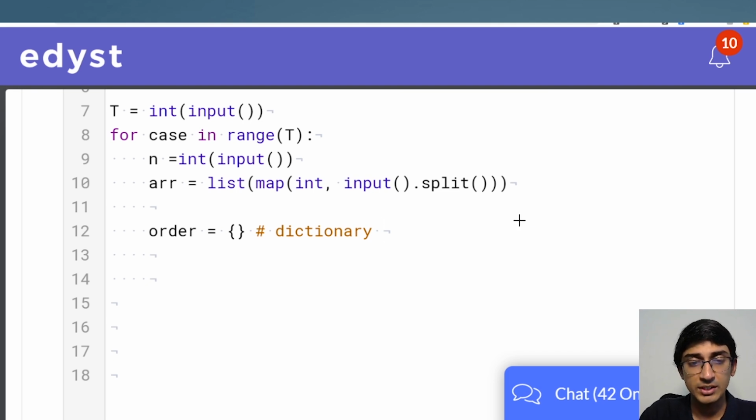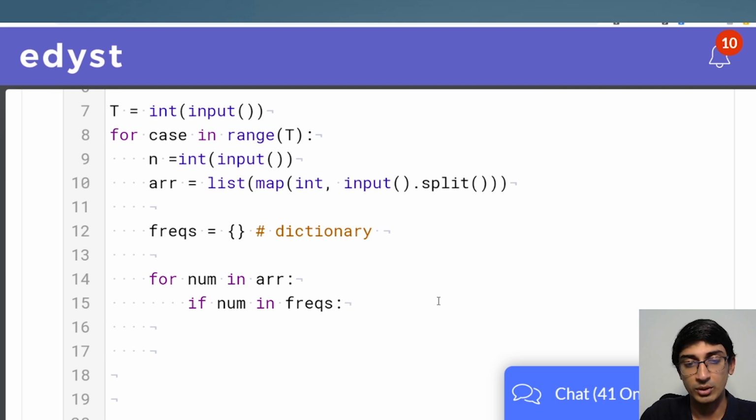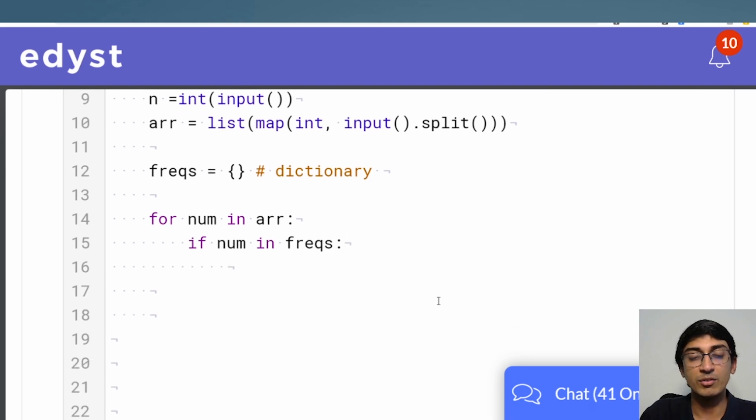Anyways, I'll go through each number in the array, for num in arr. For each number in the array, I'm going to check if this number exists in the order or not. In fact, not order, let me call this frequencies. Order will be in the next question. So if num in frequencies, that means, have I encountered this number before? If I have not encountered this number before, I'll just go to the else first.